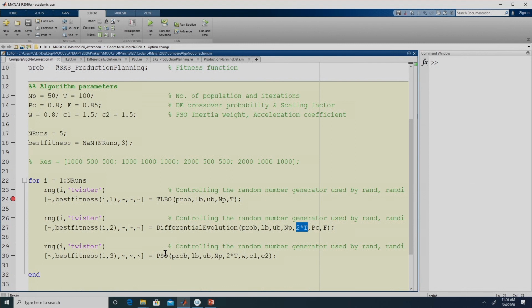Remember, we want to compare the results of these three algorithms, but the termination criterion cannot be the number of iterations, otherwise TLBO will use more fitness function evaluations compared to particle swarm optimization and differential evolution. To avoid that, we are executing differential evolution as well as particle swarm optimization for twice the number of iterations as compared to teaching learning based optimization.